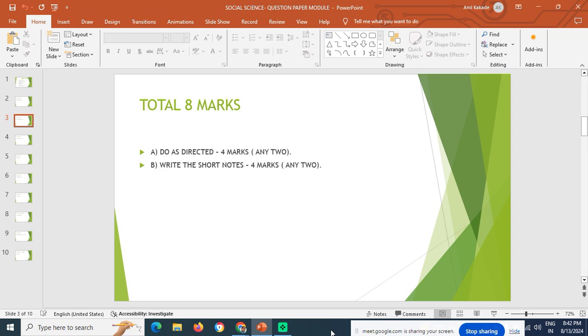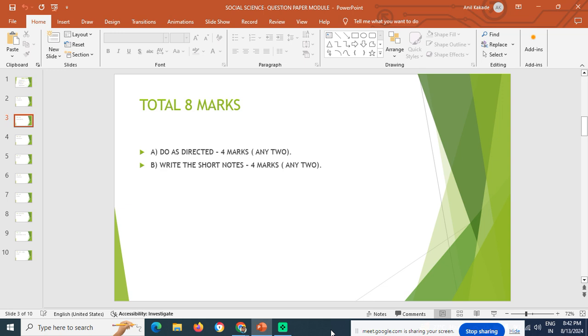For example, if you have attempted the first and second, and according to you they are right, but what if the second answer is wrong? So go for the third option, and your answer will be right.